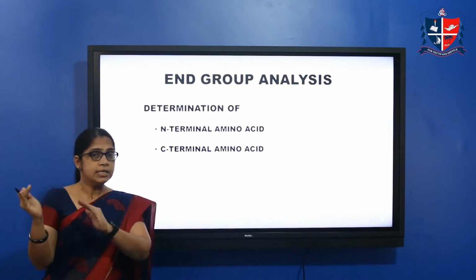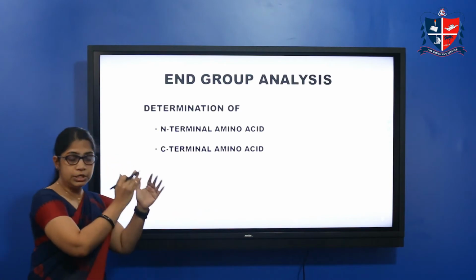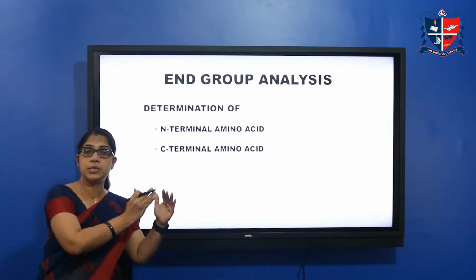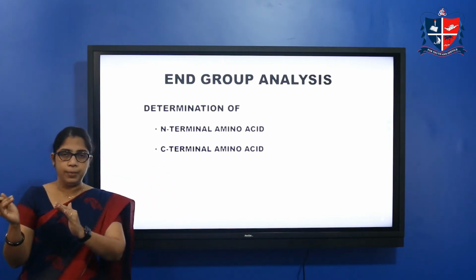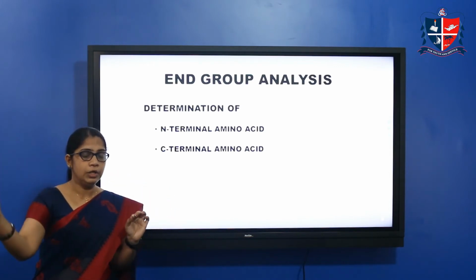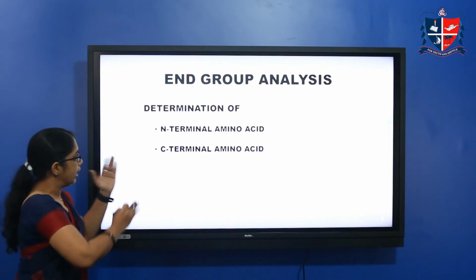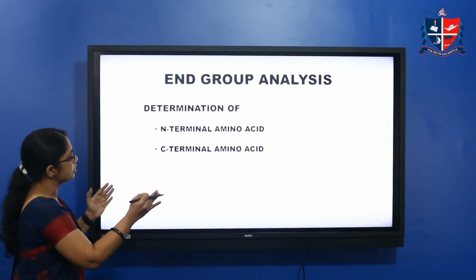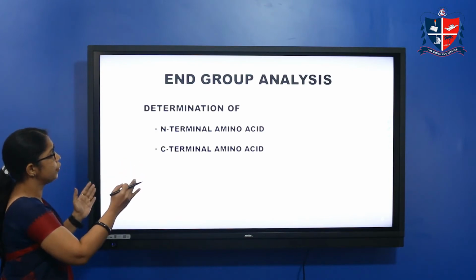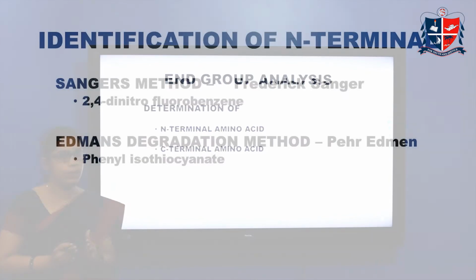So end group analysis means determination of the N terminal amino acid and C terminal amino acid. Because in the case of a peptide, on one side the end is COOH, and on the other side it is NH2.